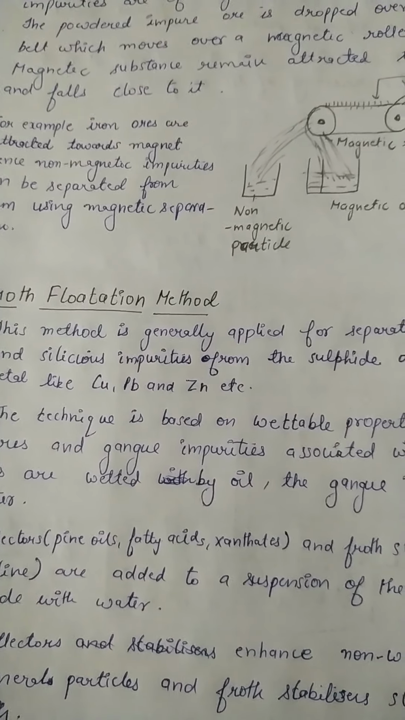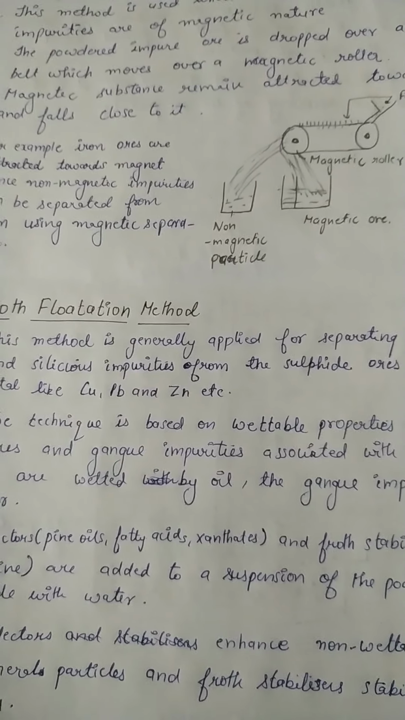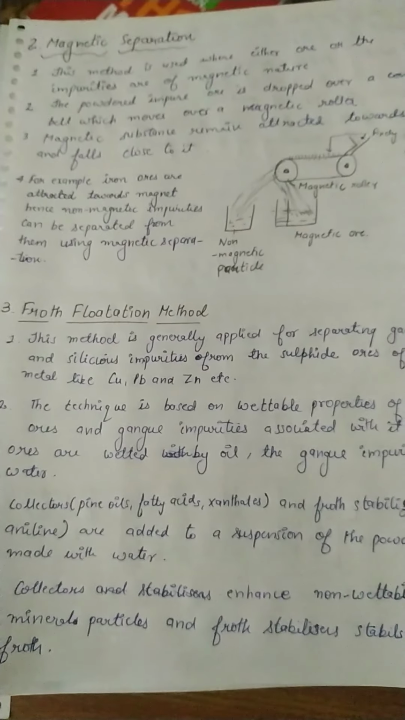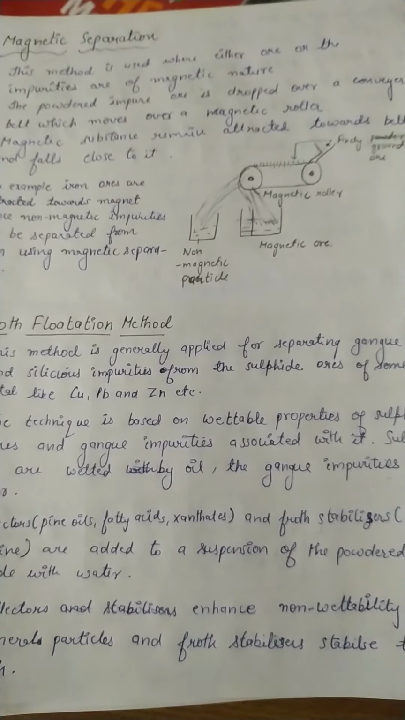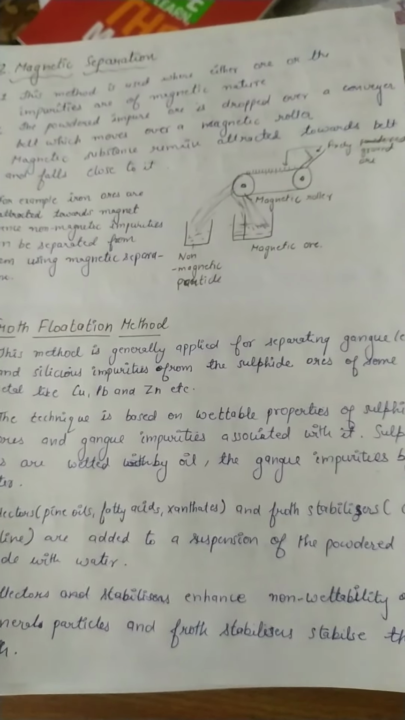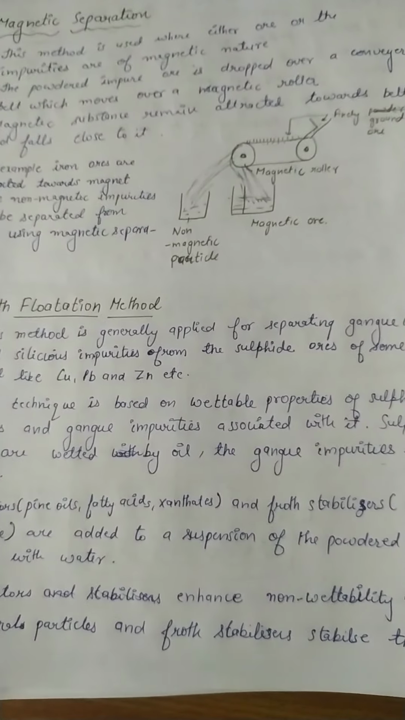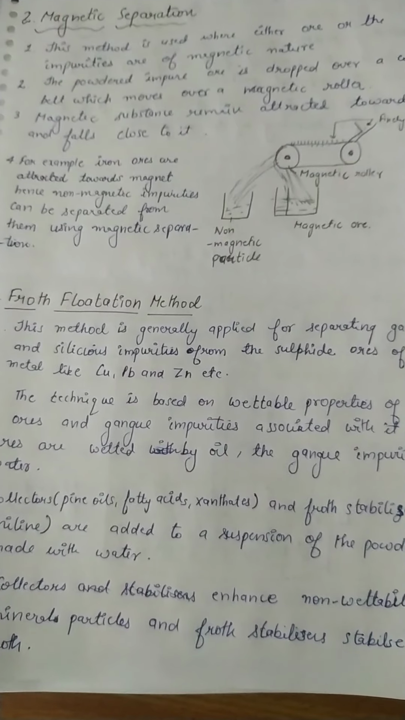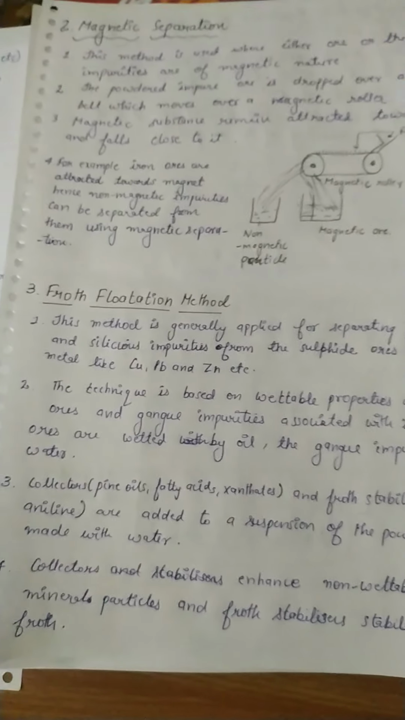By this method we can separate out the impurities from the sulfide ores of metals like copper, lead and zinc. This depends upon the wettable property. This method is used where the impurities and sulfide ores have different wettable properties. Sulfide ores are wetted by oil, whereas the gangue impurities are wetted by water. Here collector and froth stabilizer are added, so that this will help a fast process.